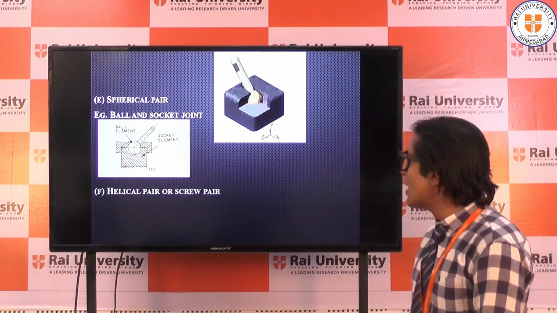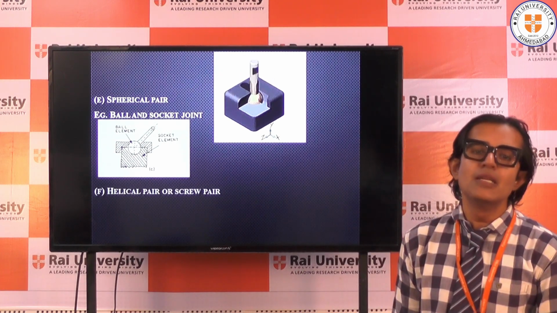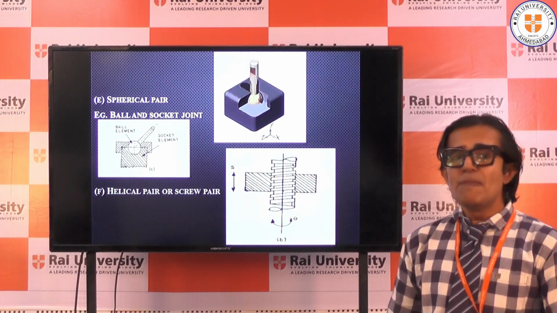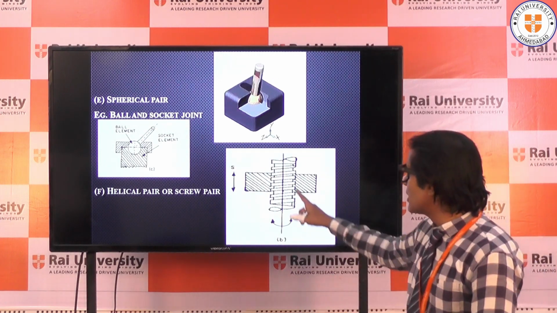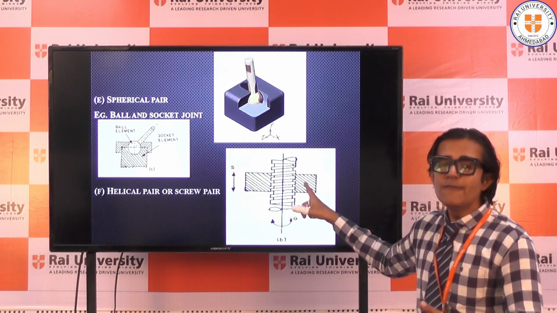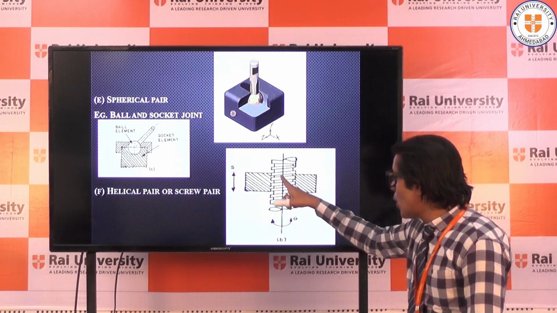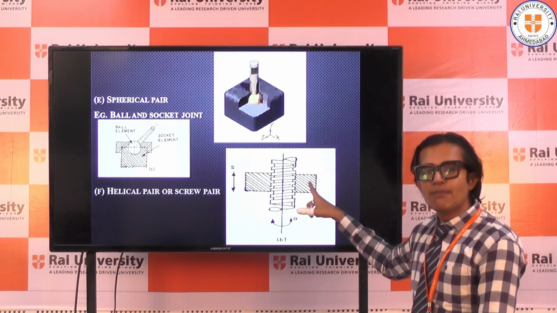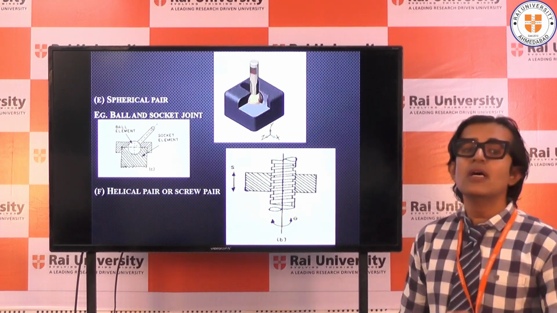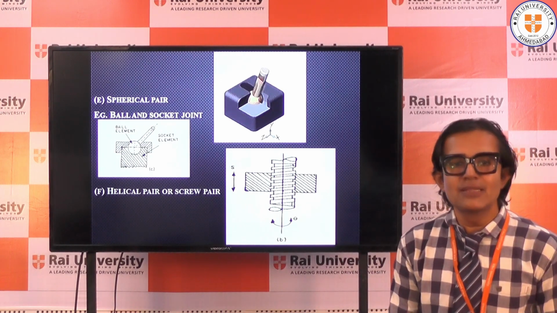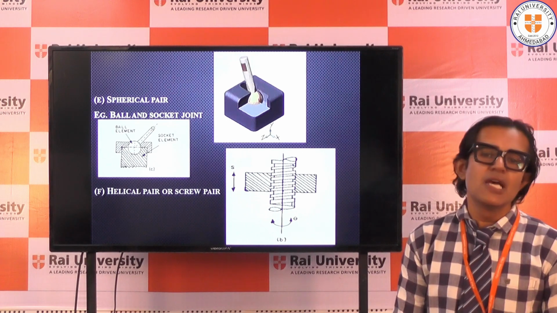Moving further to another type of pair, which is a helical pair or a screw pair. The best example of this is a screw and a nut. How to define it? You can say that when one body moves inside another body, both having threads cut inside them, then that pair is called a helical pair.